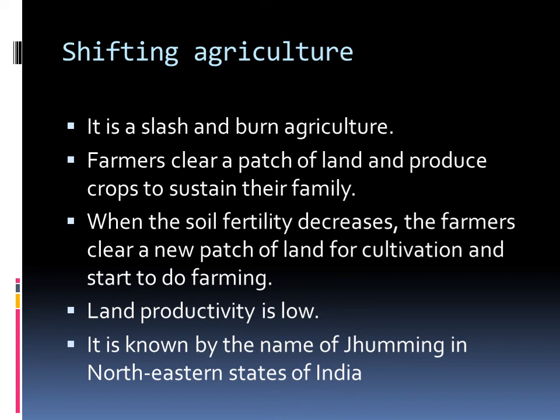After 2-3 years also they follow the same procedure, and in this method, as there is no use of fertilizer or pesticide, land productivity is also low in shifting agriculture. This agriculture is known by different names in different parts of India. Mainly it is done in the northeastern states of India, and it is called Jhuming.